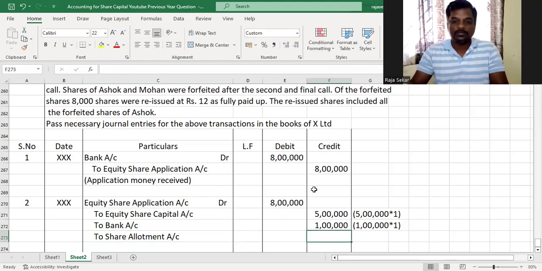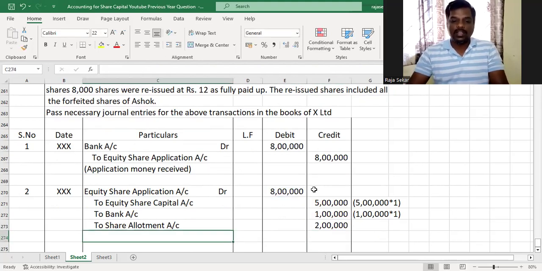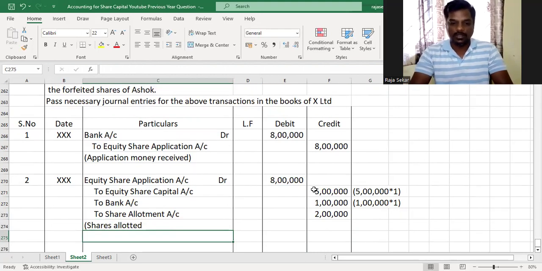How much is left, my dear children? You received 8 lakh in total. Out of that, 5 lakh has been taken to share capital, 1 lakh has been refunded. So the remaining 2 lakh is being taken to share allotment account to be adjusted against the further calls that they're going to make. Shares allotted. Alright. So what is the next transaction?